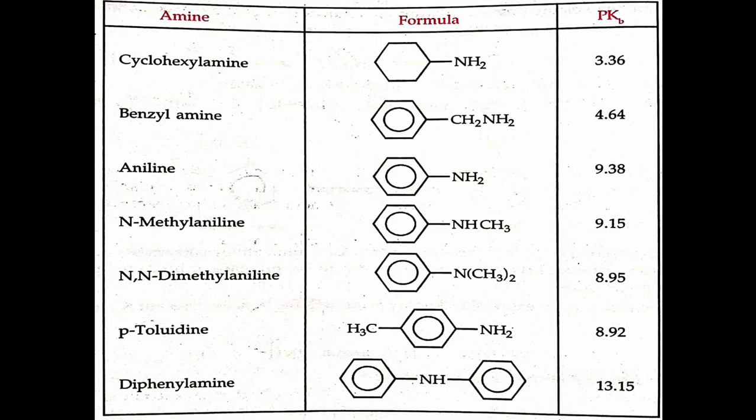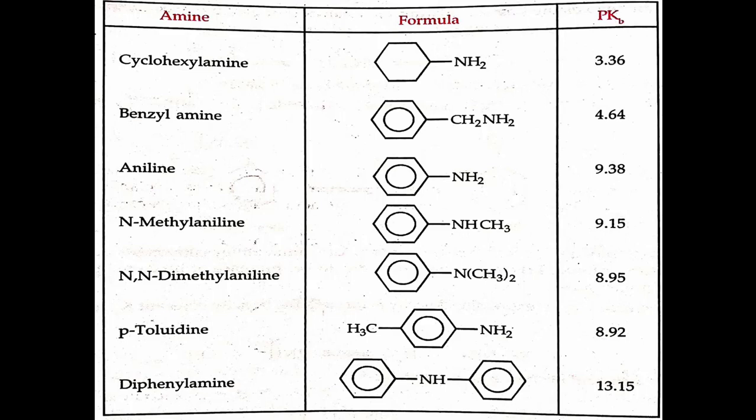So from this table we can say that the most basic compound out of these different compounds is cyclohexylamine because it has the smallest pKb value, and the largest pKb value, that is 13.15, is of diphenylamine. So diphenylamine is the weakest base out of these different amines, right?